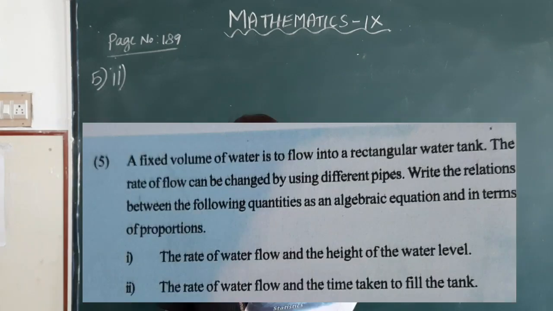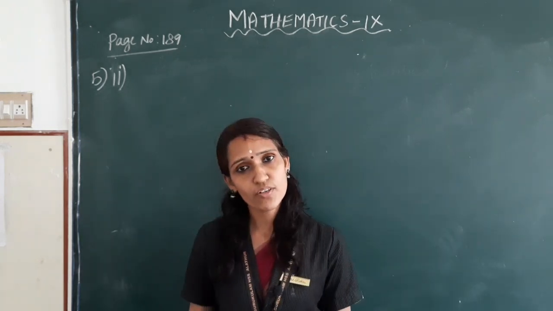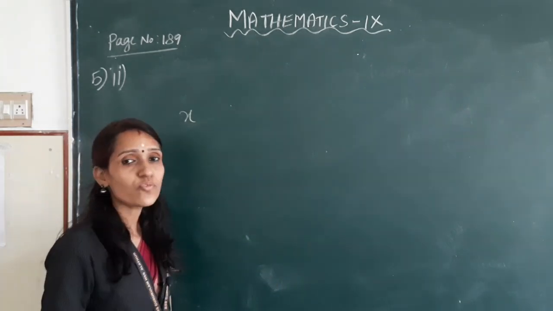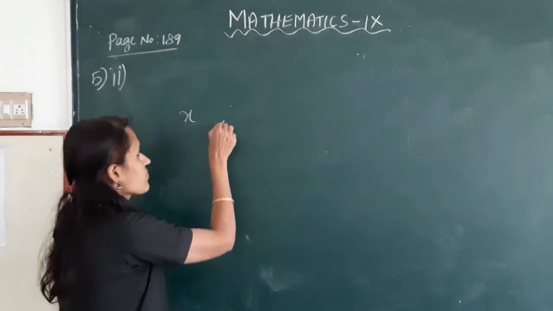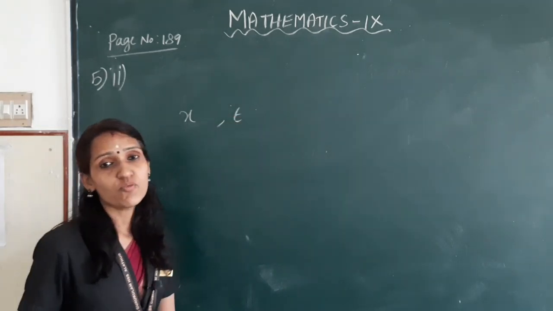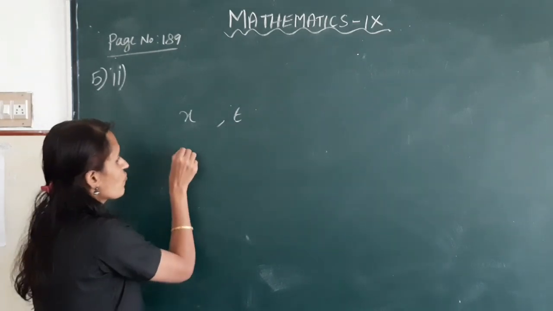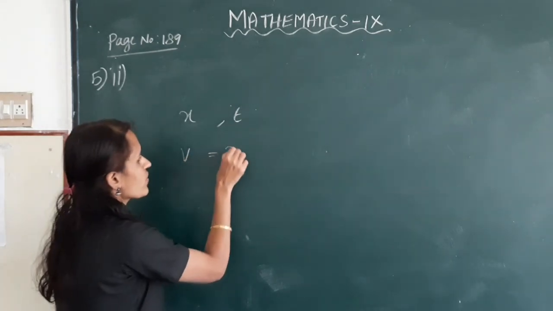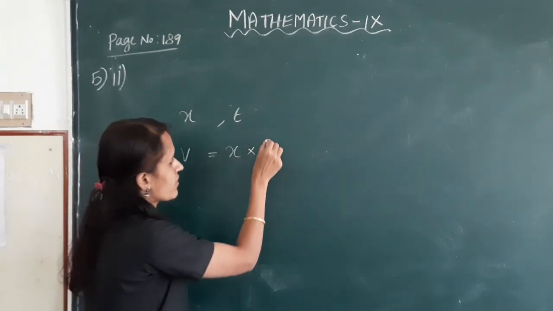Okay, clear? Second sub question, the rate of water flow and the time taken to fill the tank. Here, rate of the water flow be taken as x and time taken to fill the water be t. Okay, if the total volume of the water tank be V, so V is equal to rate of water flow into time taken.